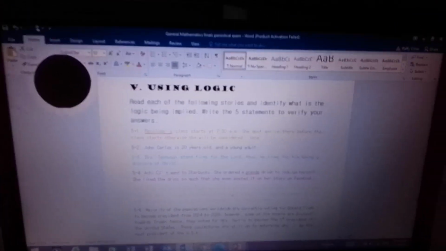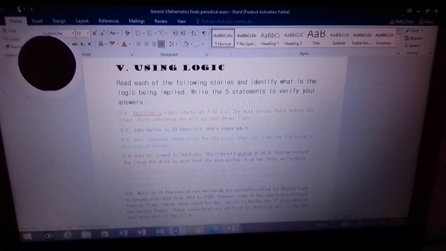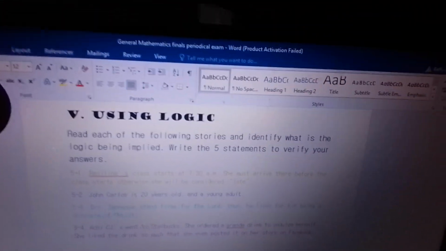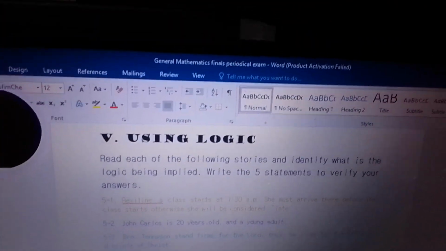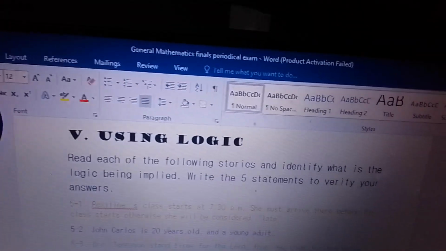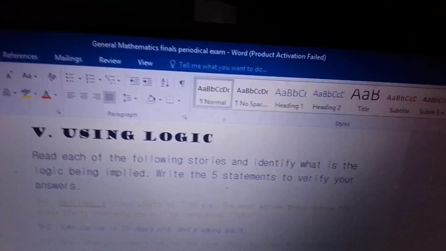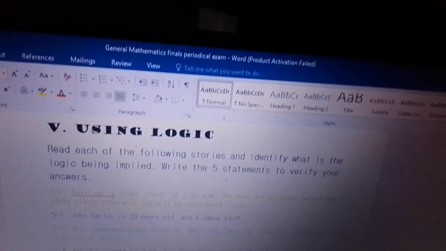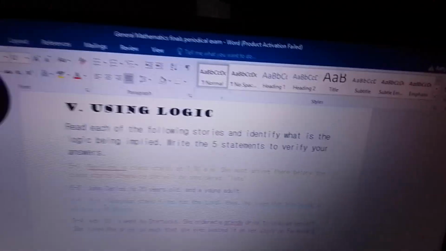Welcome to the last set of word problems, everybody. And now, it's time to go to the concept of using your logic. So, here's the activity. The activity now is to read each of the following statements or stories and identify what is the logic being implied. Write the 5 statements to verify your answers.